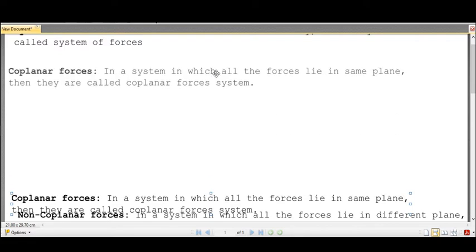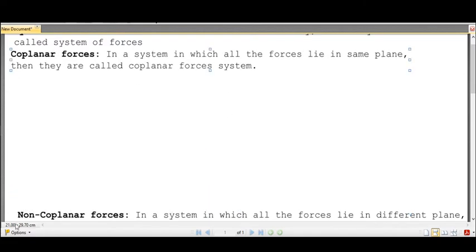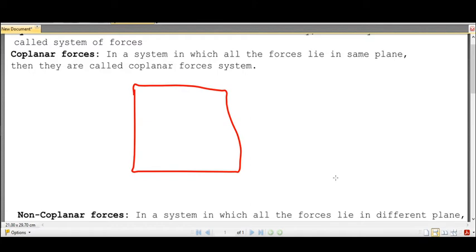Next we are going to discuss coplanar forces. In a system in which all the forces lie in the same plane, those forces are called coplanar forces. The forces may be parallel forces, concurrent forces, collinear forces, non-parallel forces or non-concurrent forces, anything.